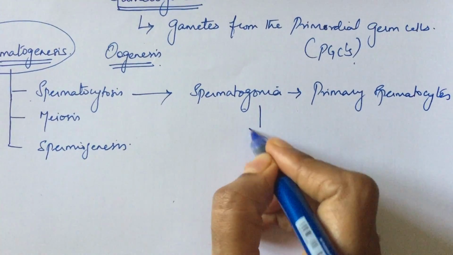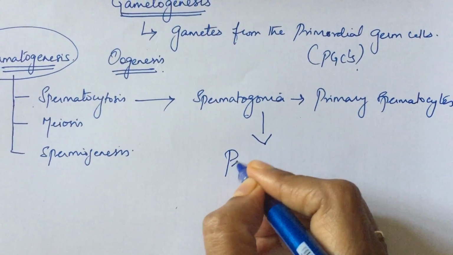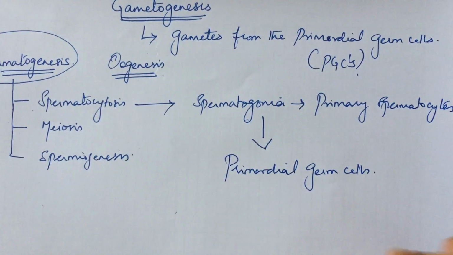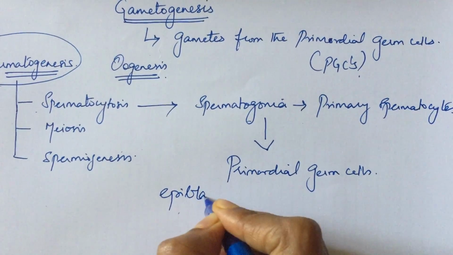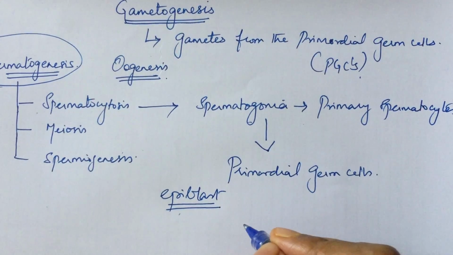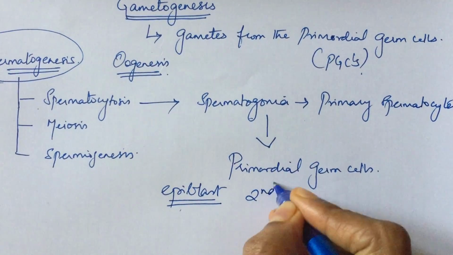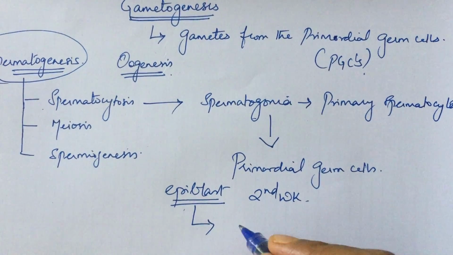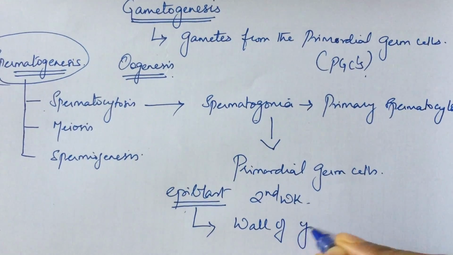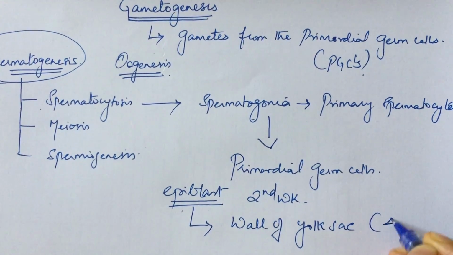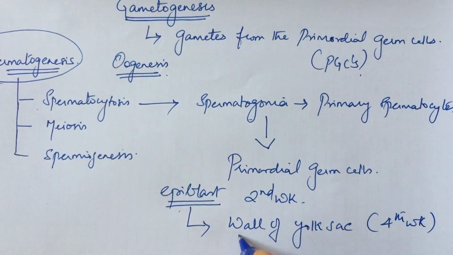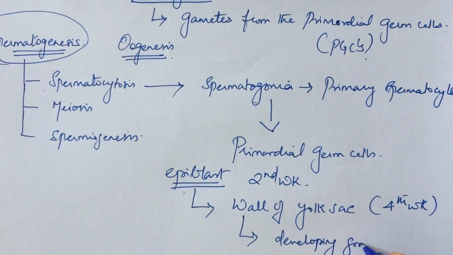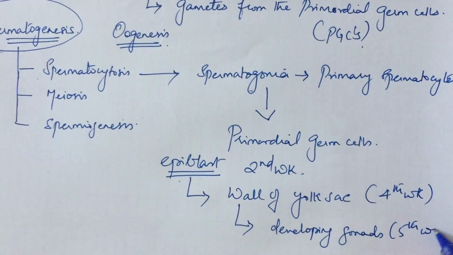The spermatogonia are produced from the primordial germ cells. The primordial germ cells develop from the epiblast of the bilaminar germ disc of the human embryo about the second week of development. From the epiblast, the primordial germ cells migrate to the wall of the yolk sac around the fourth week of development, and from the wall of the yolk sac they migrate to the developing gonads around the fifth week of development.